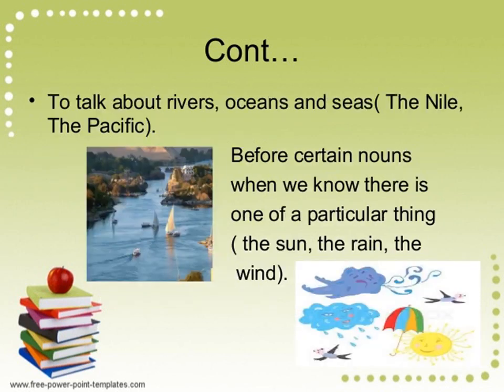Then to talk about rivers, oceans and seas, the names of particular rivers, oceans and seas, like the Nile, the Pacific. Then also we use the before nouns when we know there is only one of a particular kind. That means for specific things only we use this definite article the. The sun, there is only one sun. So the sun, the rain, the wind, they are one. They are not segregated into different types. So they are specified things.